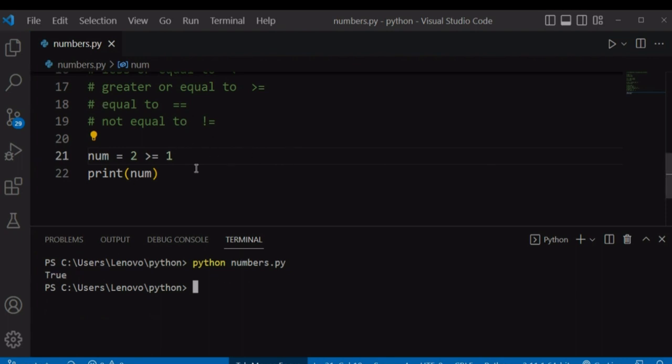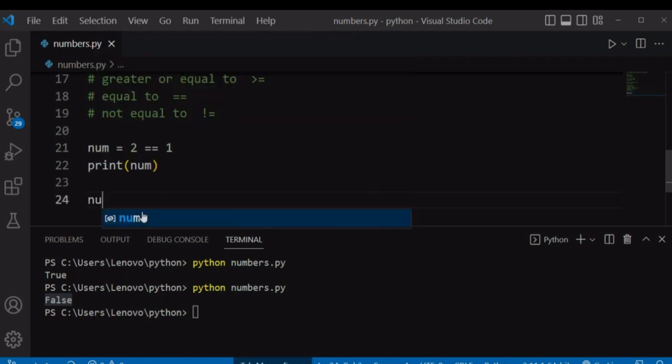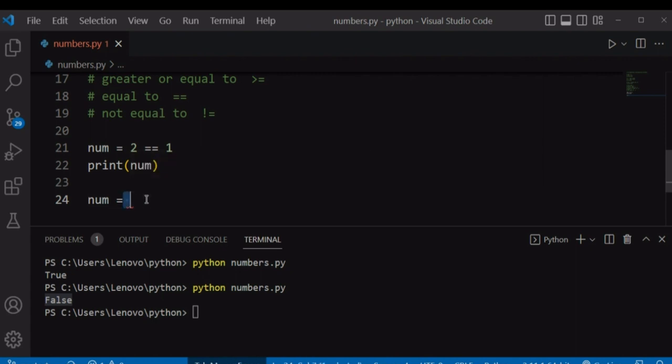We also have equal to. You can check if 2 is equal to 1 using this double equal to sign. If you run our file, it will return false because 2 is not equal to 1. Don't confuse this equal operator with the assignment operator. We use the assignment operator, which has one equal sign, when you are assigning a value to a variable. So this is the assignment operator and this is the comparison operator.